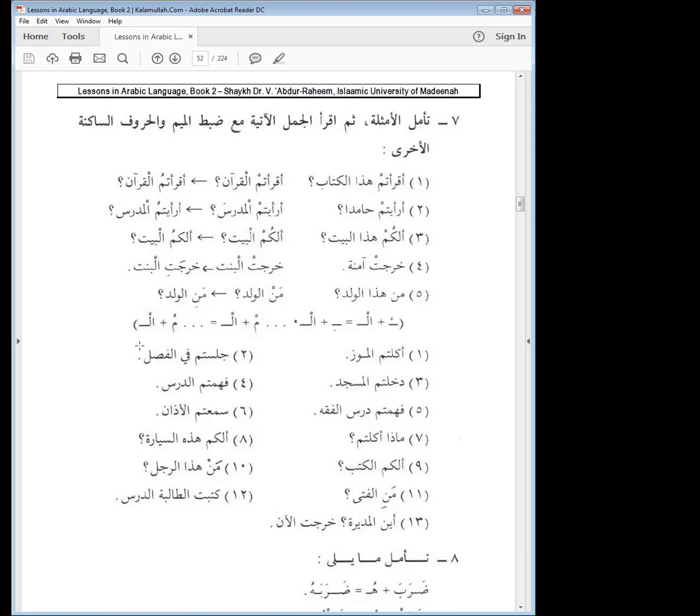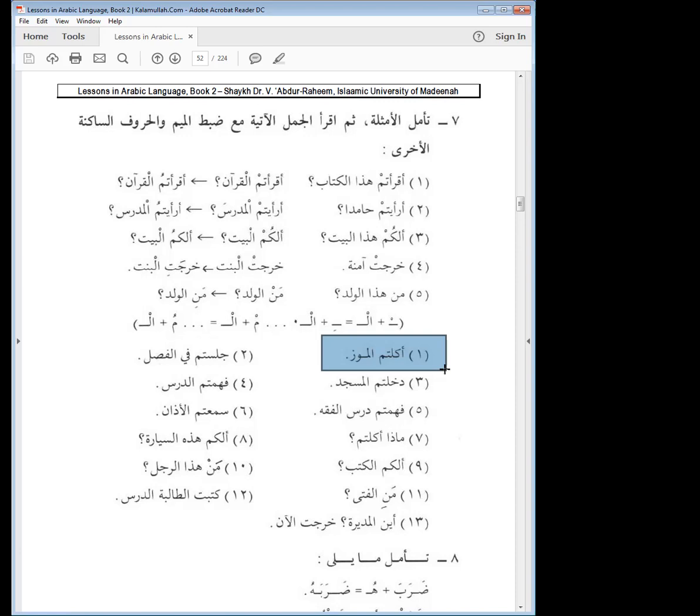Right, so let's look at the examples and see how we can read them properly with the proper vowels. Please note that these changes are more so when you're reading. You don't normally write it in when you're writing, but it's when you're reading the words.